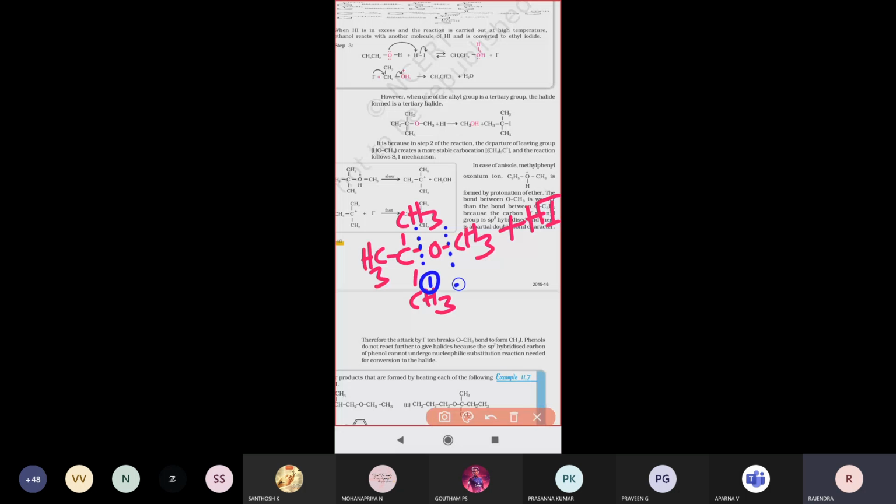Which side will the bond decompose? The C-O bond, where is it decomposing? Bond cleavage.